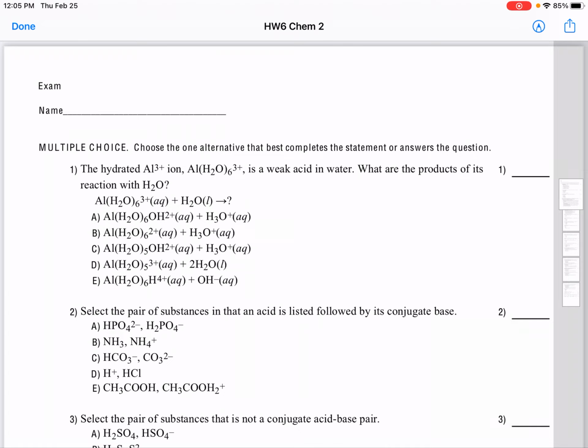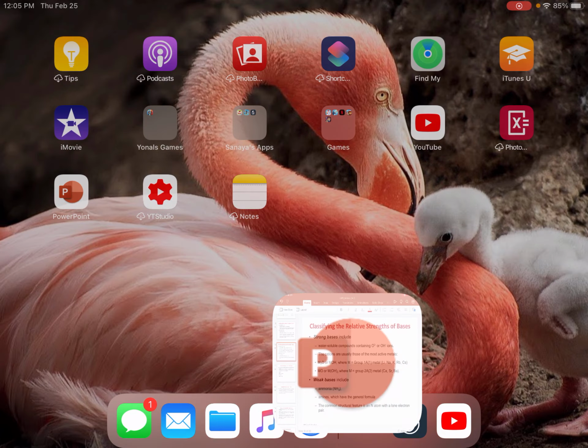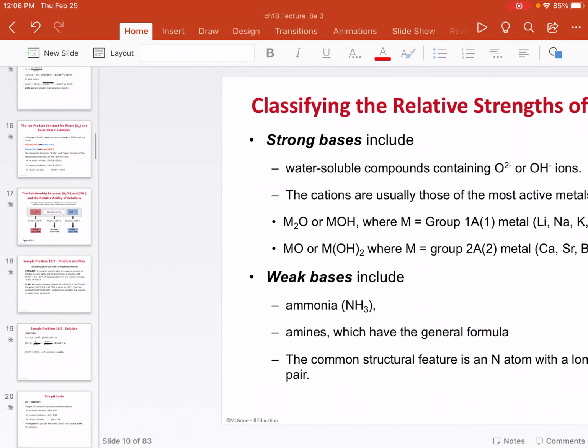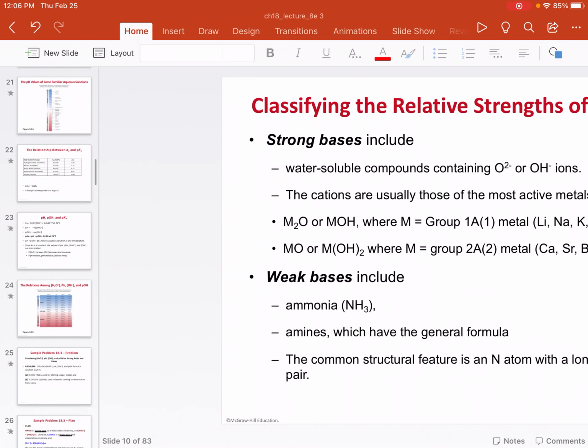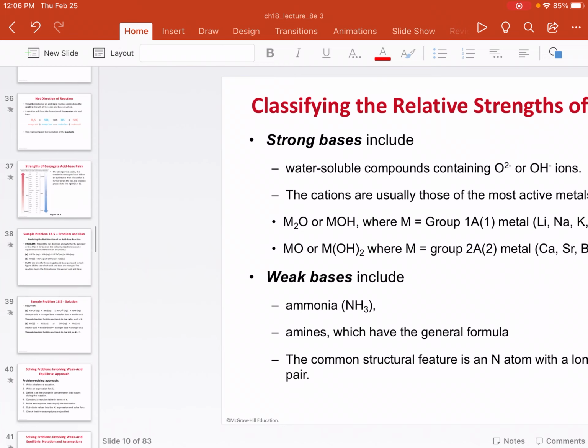It has a 3 plus charge on it, and it's a metal cation. So they can make hydrated cations in the presence of water. And then we also talked about how these hydrated cations can further undergo an acid-base reaction like this.